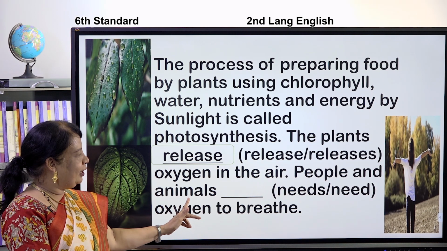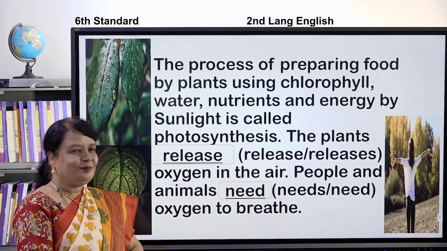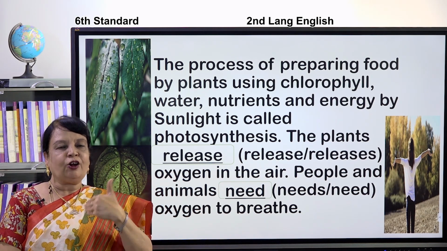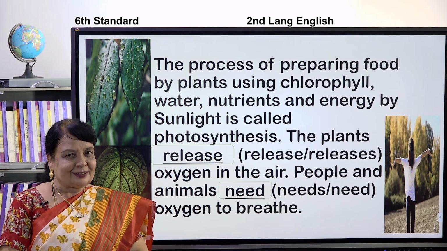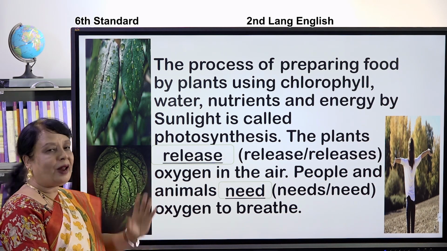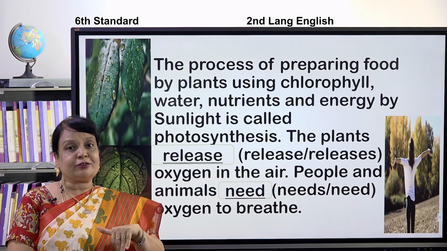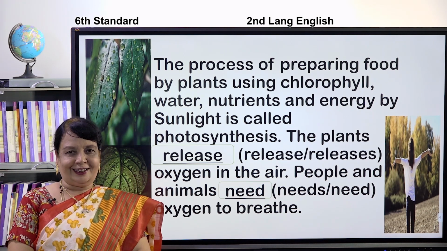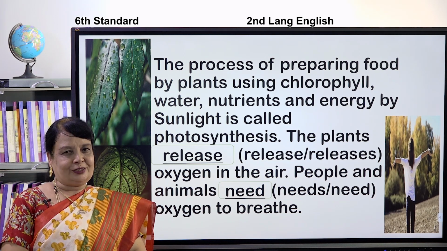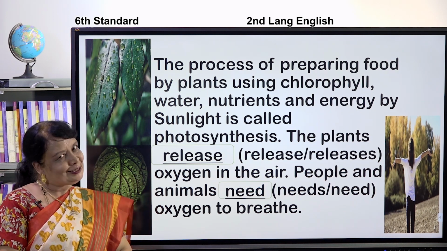People and animals. Yes, children. Here it is plural, so it is need. Need oxygen to breathe. Children, we all breathe in oxygen, isn't it? When we breathe in oxygen, we give out carbon dioxide. So, what do these plants or trees do? The trees will take in carbon dioxide and give out oxygen. So, only we are able to get lots of oxygen. So, we are supposed to plant more and more trees. Shall we go for the next, children?